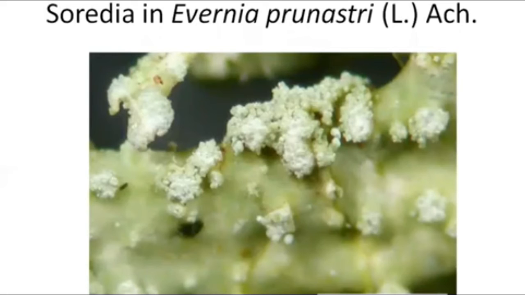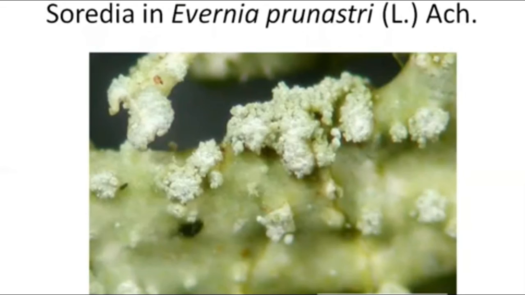Here in this picture, you can see soredia in a Usnea species. Most lichen thalli produce vegetative propagules containing both the symbionts, that is the fungal partner as well as the algal partner. These can be very variable and different terminologies are used to describe them.